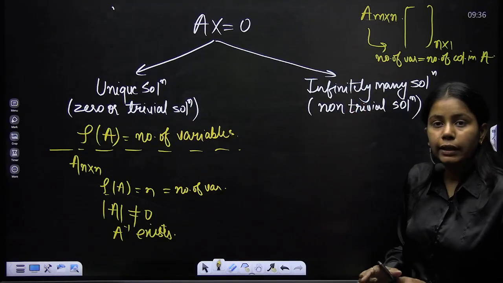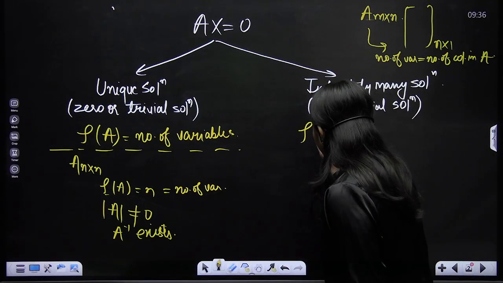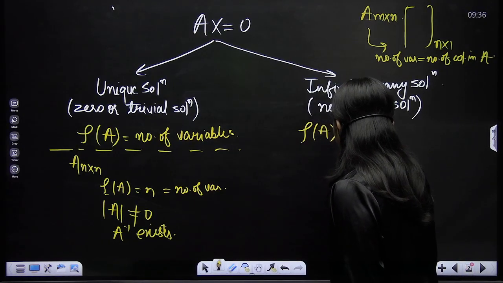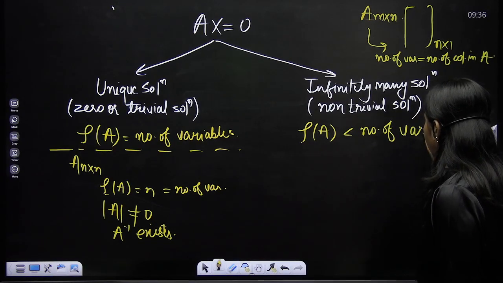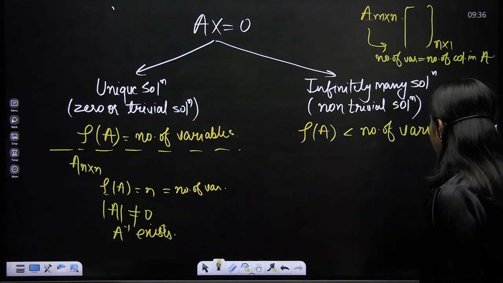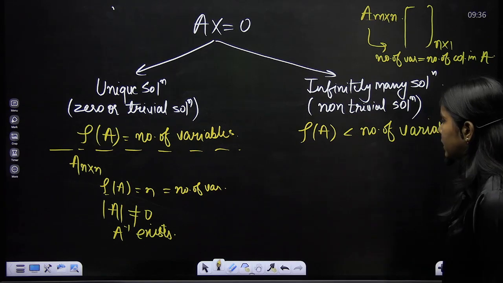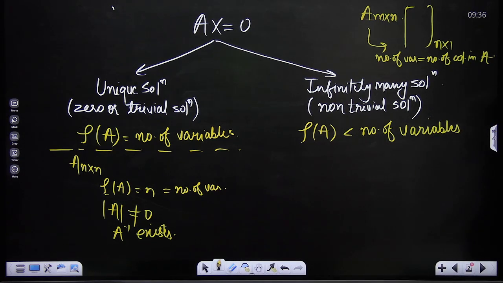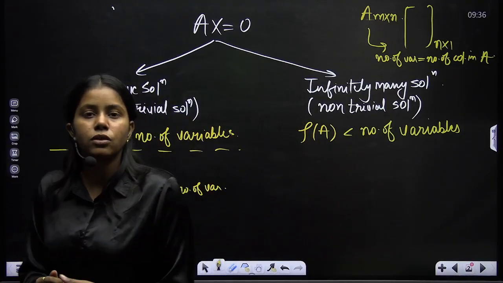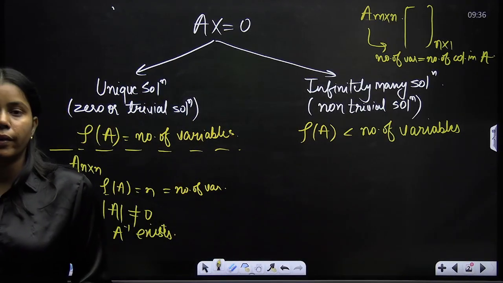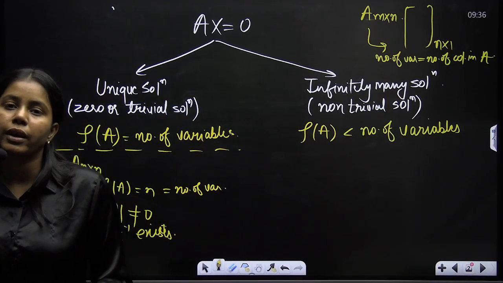Now for infinitely many solutions, when the rank of A becomes less than the number of variables, then I'll say that it has infinitely many solutions. Rank of A is less than the number of variables. And obviously, when we talk about infinitely many solutions, there would be a case of free variables, right? There would be a case of free variables.